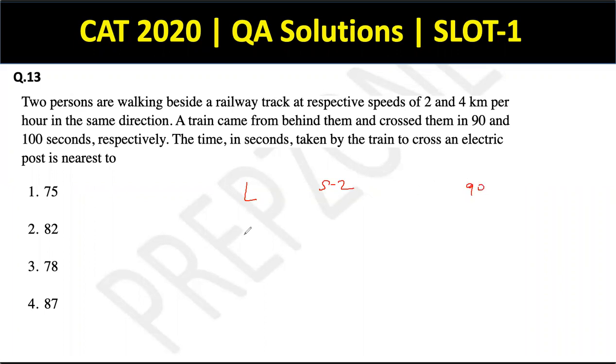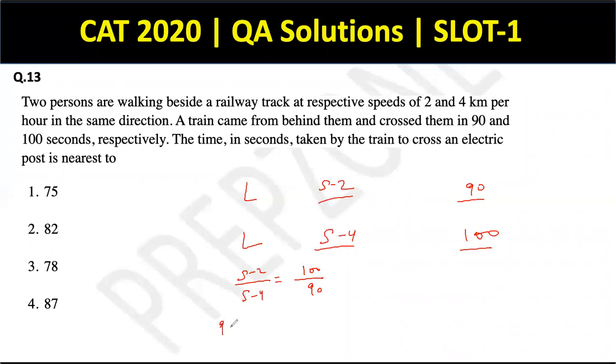The train length remains as L, but the speed becomes S minus 4 in the second case, and the time becomes 100. So we have these four values, and we can simply relate these as (S minus 2) upon (S minus 4) has to be equal to 100 upon 90, because the ratio of speeds is inversely proportional to the ratio of times.